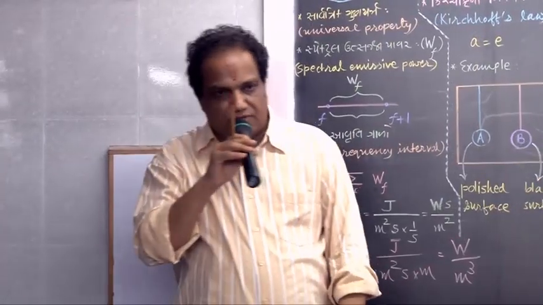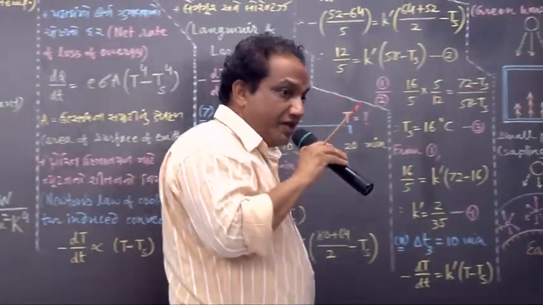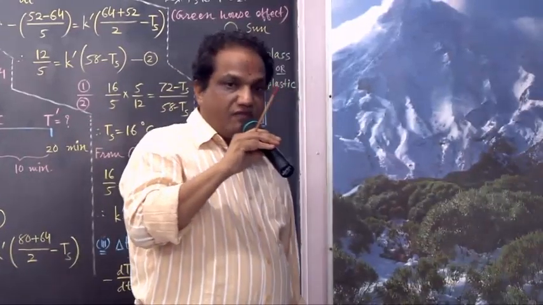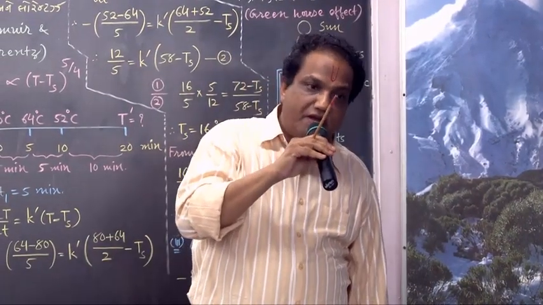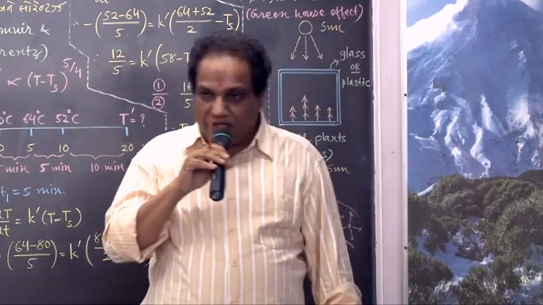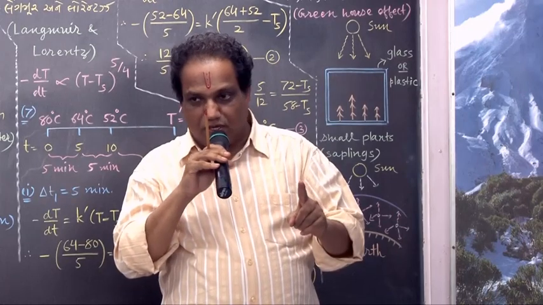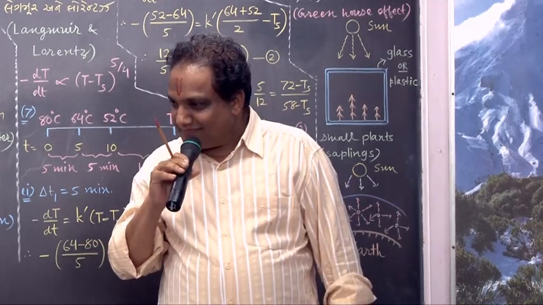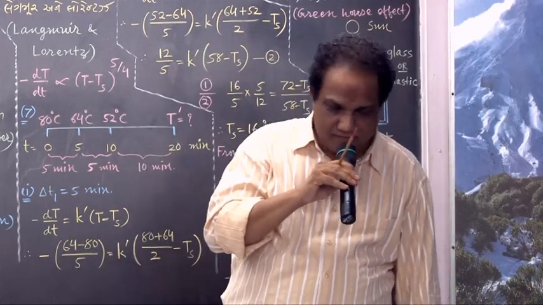Total emissive power of any surface is directly proportional to the fourth power of absolute temperature of that surface. That word absolute must have been written without any change. Have you done? Yes, sir.